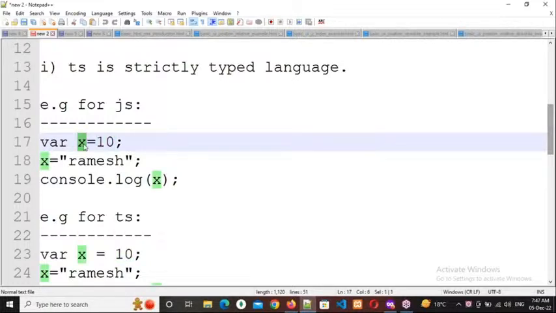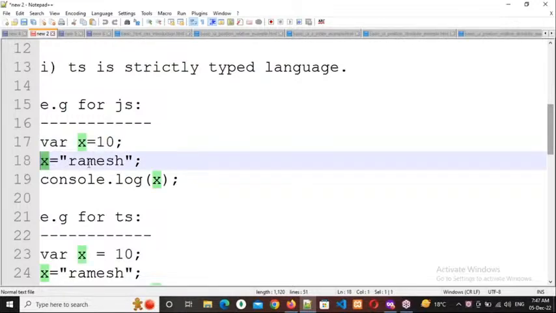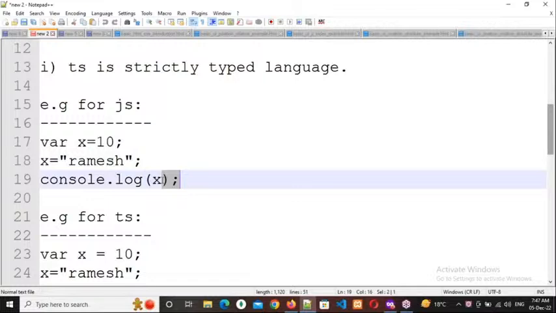So the next time, what I'm doing, x equal to Ramesh, console.log x. Now respond everybody, what is the output I will get? 10, Ramesh, or error in JavaScript? Just guess.